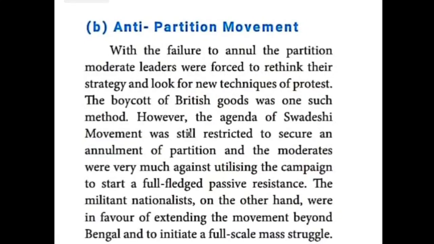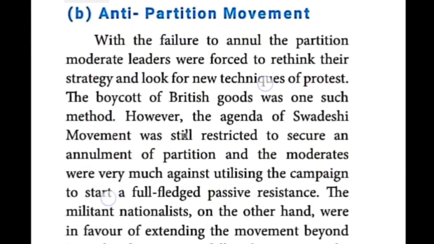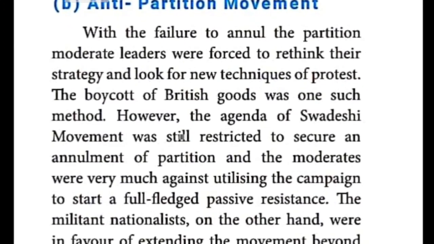Then B part, what is given: anti-partition movement. What does anti mean? Anti in the sense of against the partition movement. Against the partition movement, what things happened? Hartal was there. Yes, a hartal in the sense of a strike, as I told just before. Here it is given, with the failure to annul. What is the meaning of annul? Invalid, in the sense there is no value for it, that is the meaning.